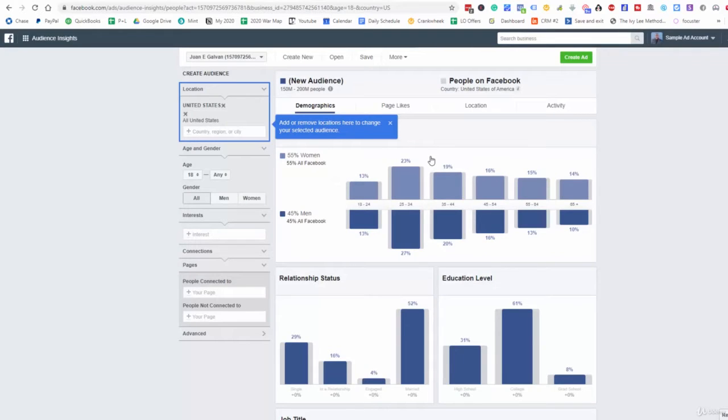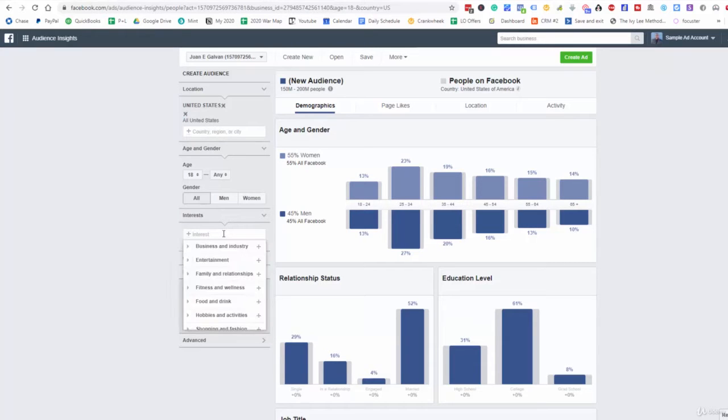And so let's say we have a supplement for bodybuilders and we're looking to find others that may be interested in our bodybuilding supplement, okay? So the first thing that we would do is go to the area you want to target, whether it be the entire world or just the US. Here, for example purposes, we'll just type in the US. Okay, so the first thing we want to do is type in bodybuilding.com because we want people that are interested in bodybuilding supplements. Okay, great.